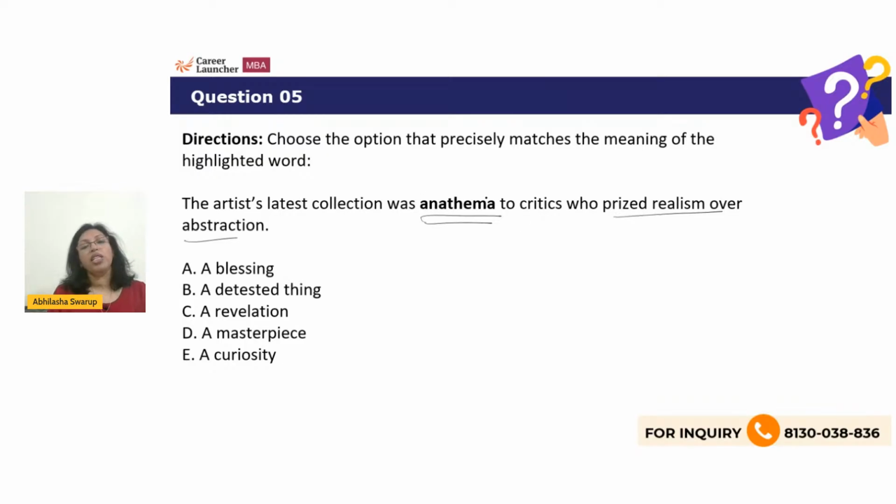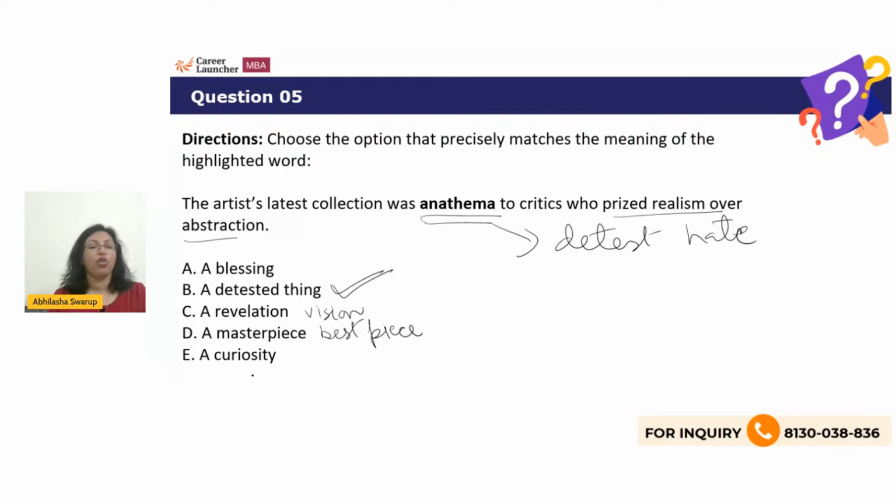So an anathema is something that you detest or you dislike or you hate. So therefore a detested thing will be the correct answer. Revelation is when you have a vision about something, you are able to see. A masterpiece is the best piece of work of an artist. So that, of course, would not work. Curiosity would not work. Blessing would not work. So detested thing.